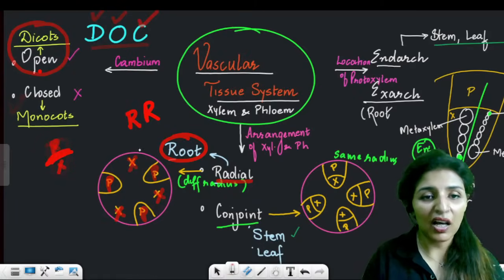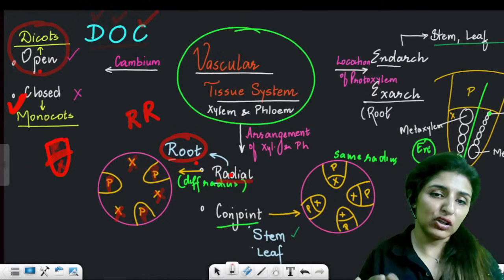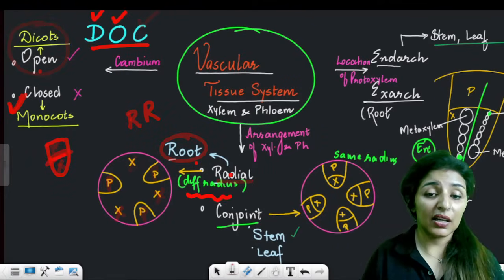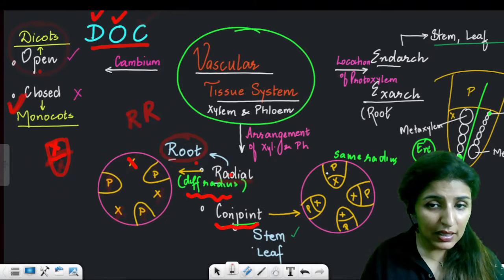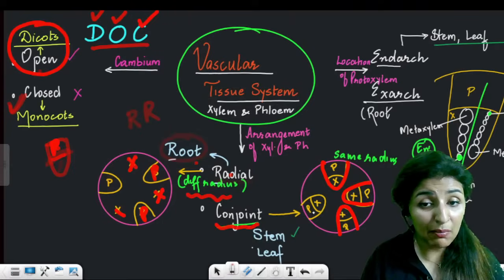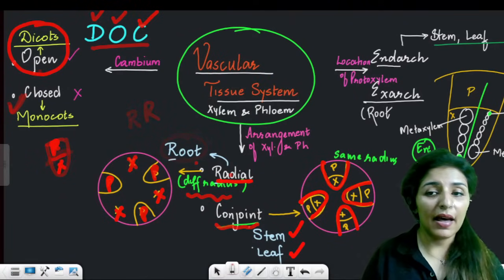There is this movie RRR. We have to remember double R. So roots have radial arrangement. And what is radial? Xylem and phloem are present on different radii. In case of conjoint, xylem and phloem are present on the same radius, in the same bundle. Is this clear? So conjoint is seen in stem and in leaf.